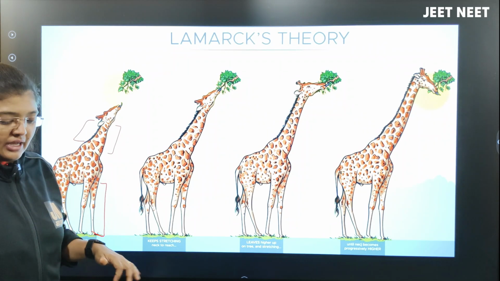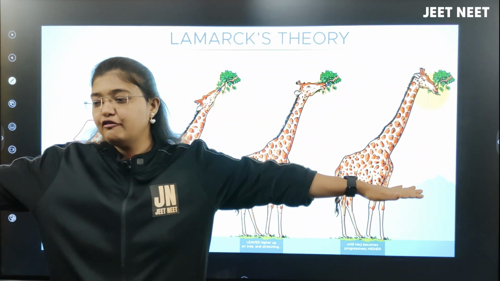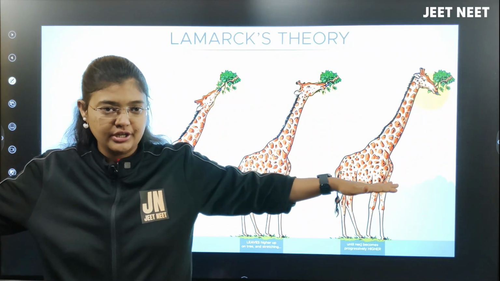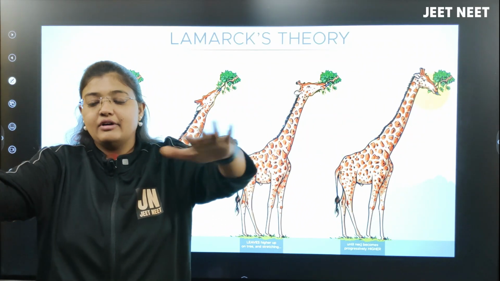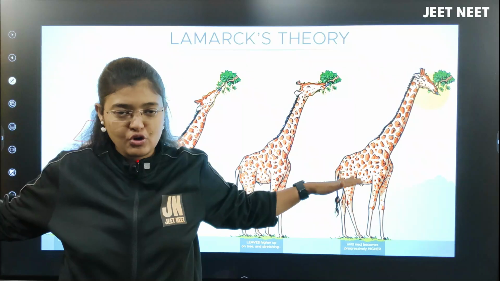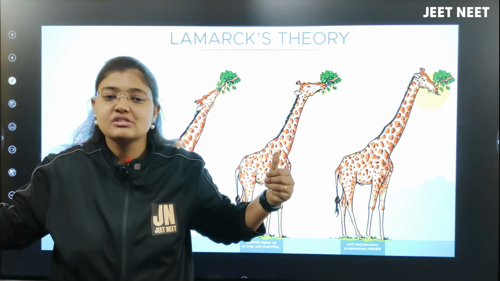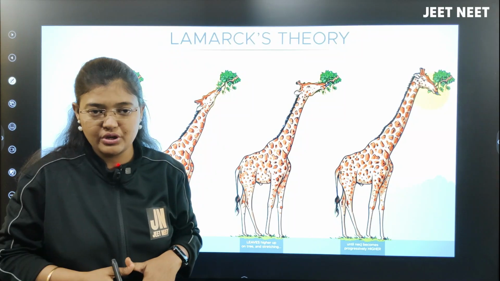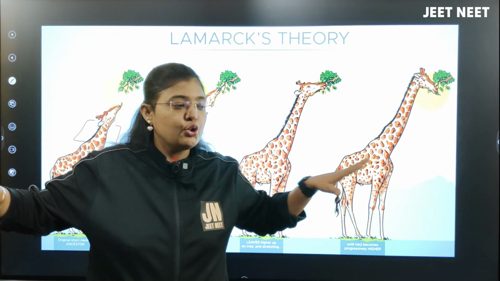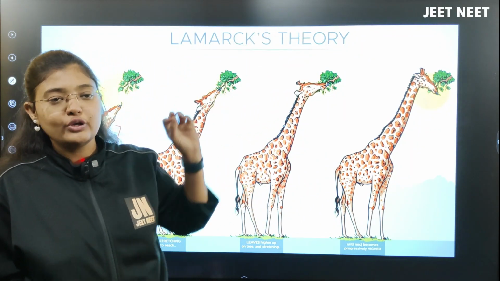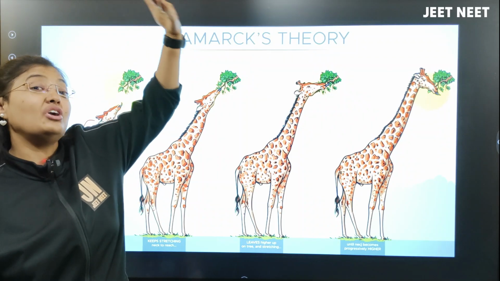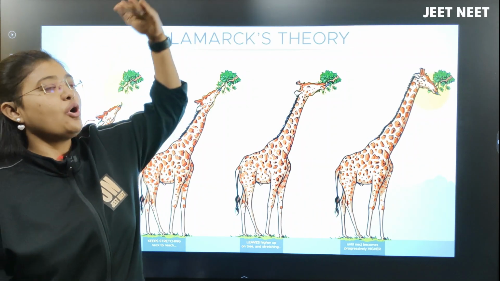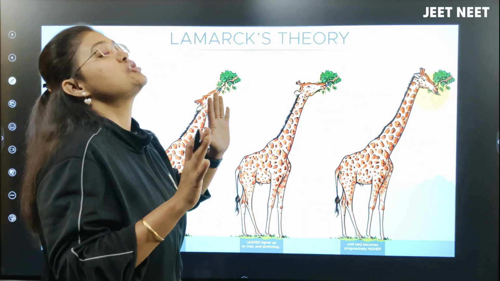This giraffe had food according to its height, right? The food available according to its height was finished because of its grazing or browsing. But then, to catch the food which is beyond its height, it started stretching like that.